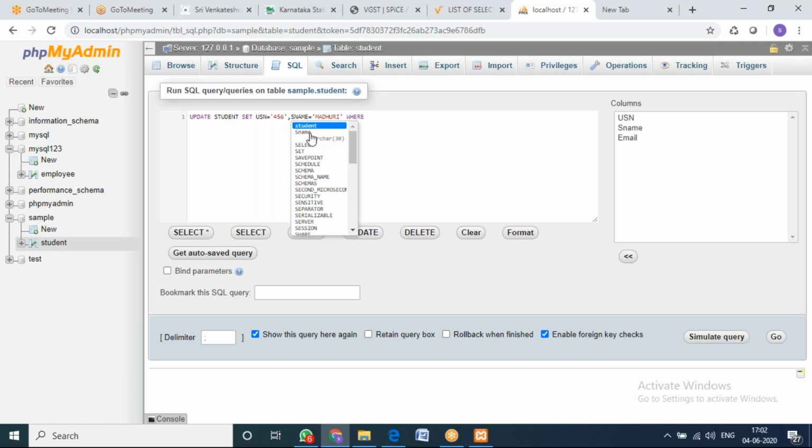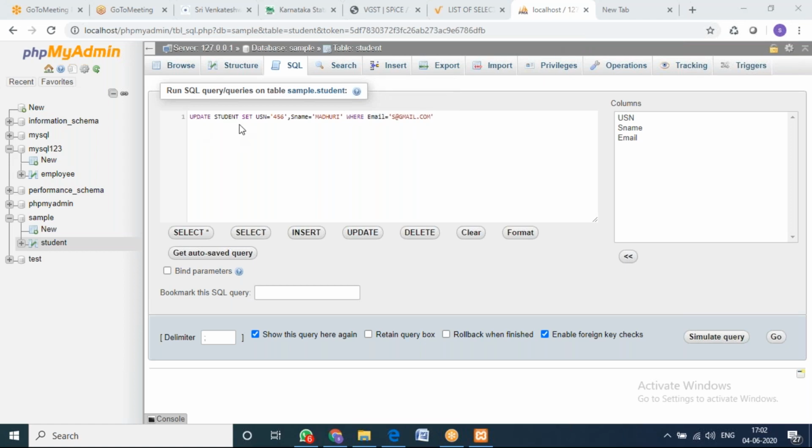Where S name equals Madhuri, where, what is the attribute name we gave for email ID? Email. Where email equals s@gmail.com. See, I want all of you to understand, please.